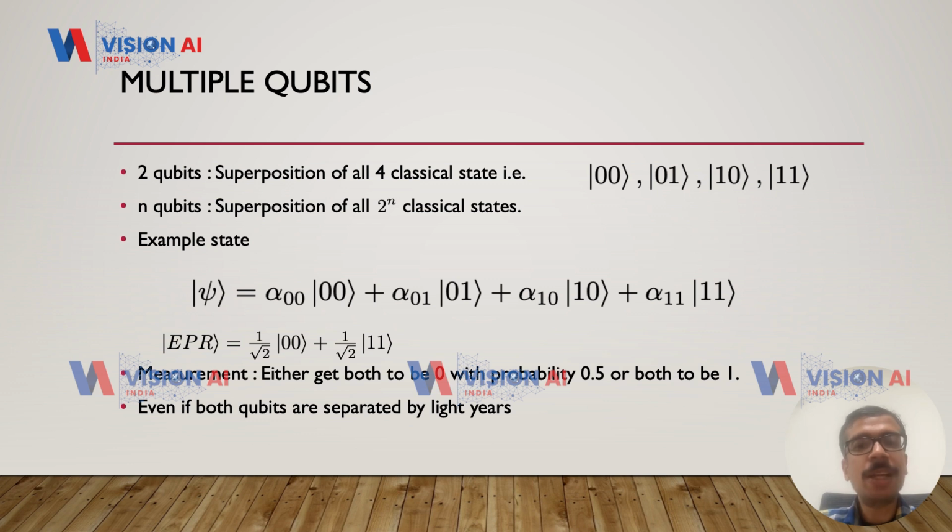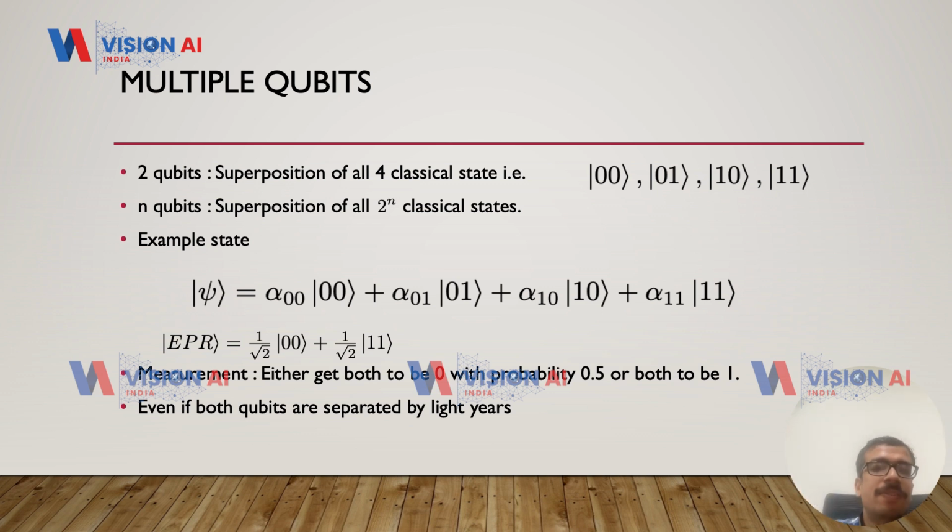If you go from a single qubit to 2 qubits, now you can be in a superposition of all 4 classical states: 0 0, 0 1, 1 0 and 1 1. And if you go to n qubits, you'll get a superposition of all 2 to the power n classical states. One example here is the well-known EPR state, which is 1 by root 2 |00> plus 1 by root 2 |11>, a 2 qubit state. And essentially, as we go towards n qubits, we can get an exponential advantage over classical computing.